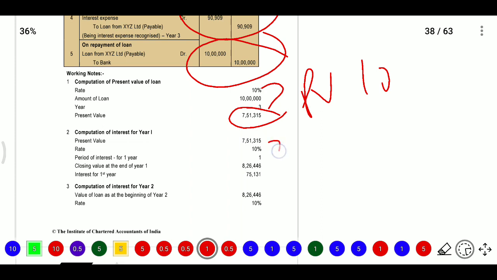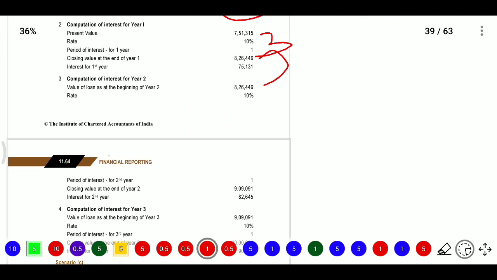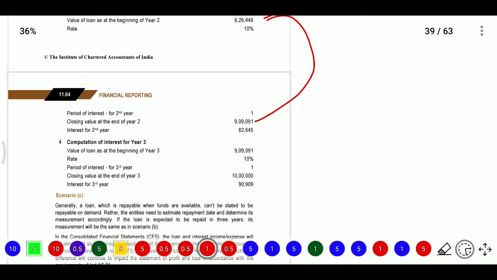After that 10% we will add 8,26,446, and after that 10% we are adding again. After that 10% it will become 9,09,091, and after that 10% it will become 10 lakhs.